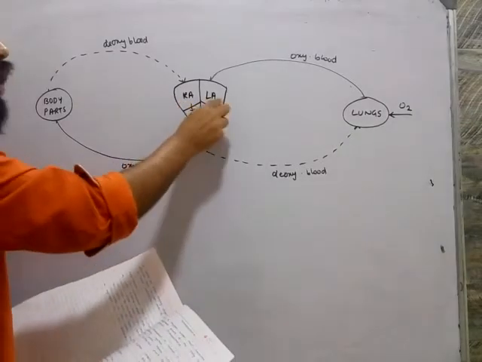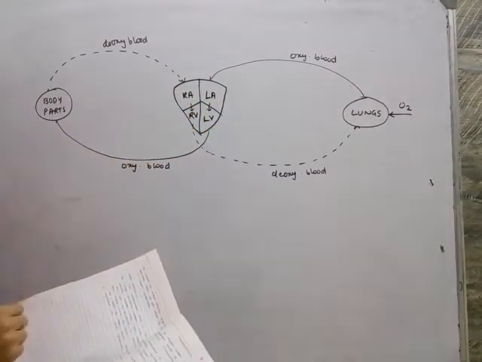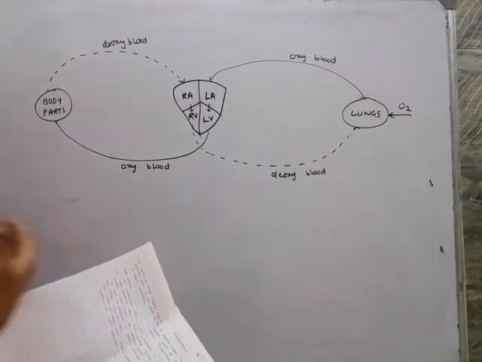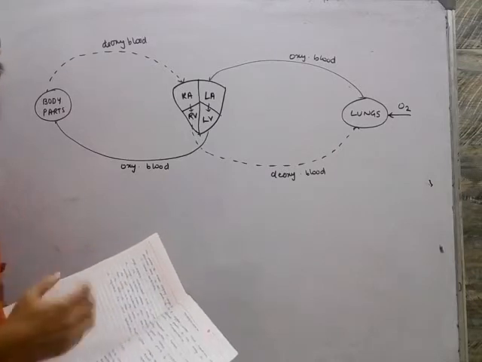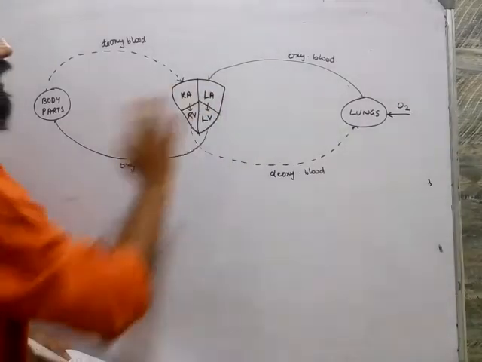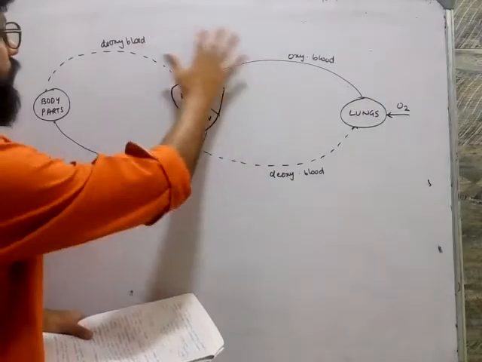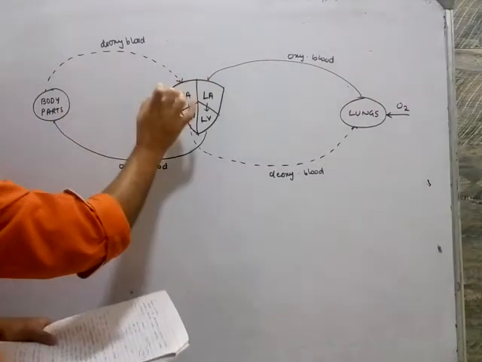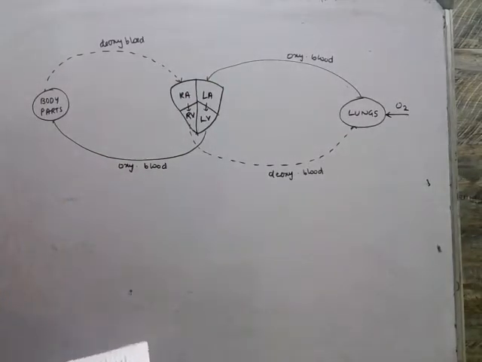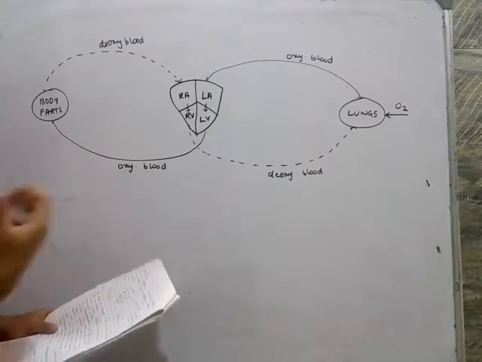It consists of two auricles, right auricle and left auricle, and two ventricles, left ventricle and right ventricle. Okay, why are there chambers? There are chambers to avoid the mixing of oxygenated and deoxygenated blood. I'll be explaining in detail. Now this whole structure is called double circulation. Auricles are nothing but receivers. They receive blood, whereas ventricles are pumping the blood. So ventricles are pumping out the blood and auricles are receiving the blood.